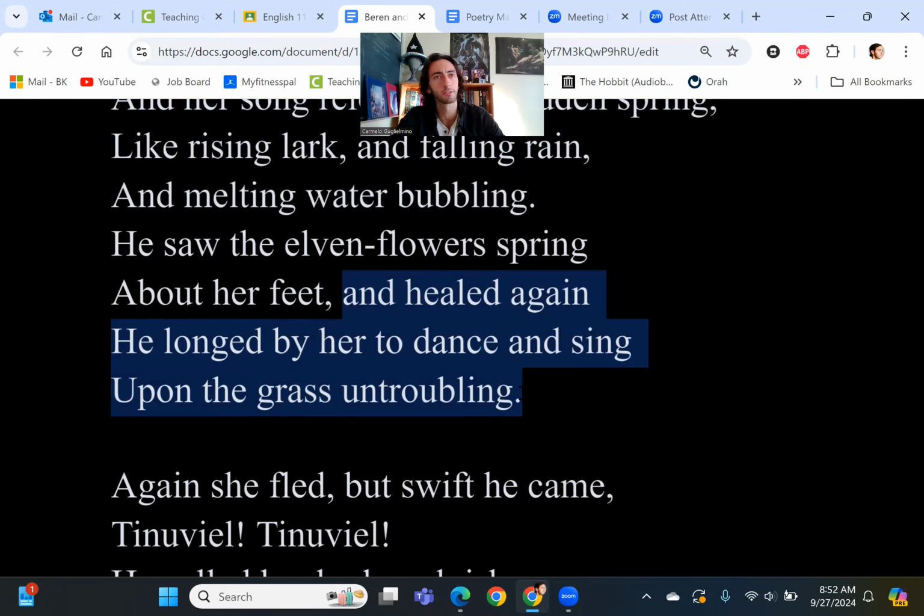We see this very frequently in medieval and in mythic literature, whether it's a god pursuing a mortal in a much more illicit way, like we saw with Eros and Psyche, or whether it's a human being chasing a semi-divine figure like a dryad or a naiad or a nymph.